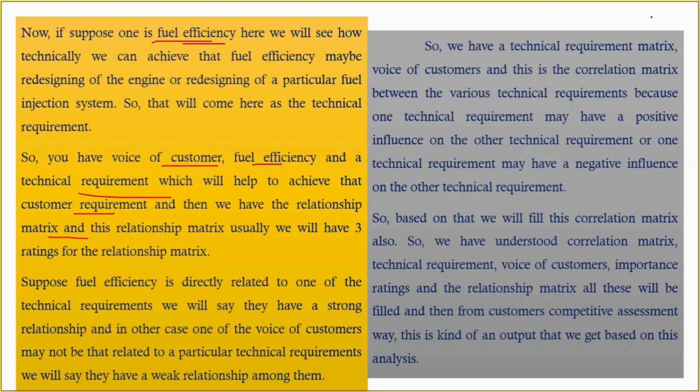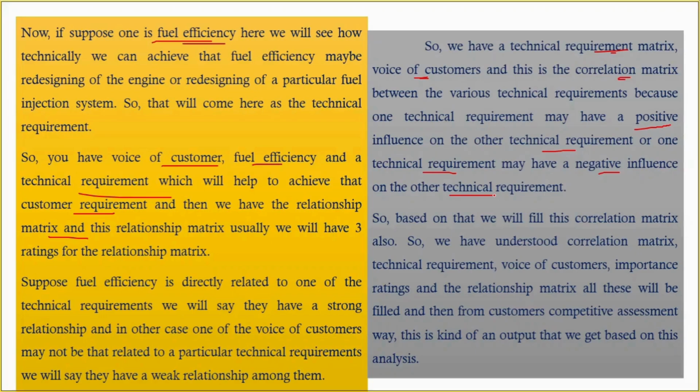We also have the correlation matrix between the various technical requirements, because one technical requirement may have a positive influence on another, or a negative influence on another. For example, if someone says I need a higher engine capacity, say 2000 or 3500 cc, then people cannot talk about the mileage.